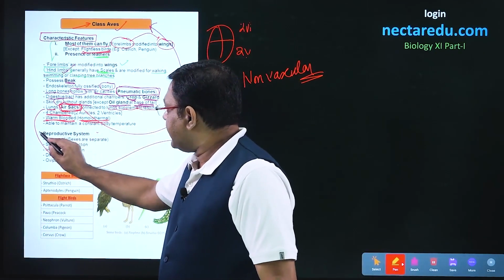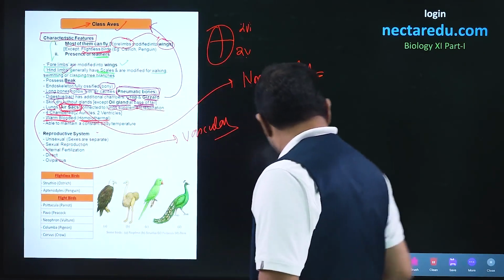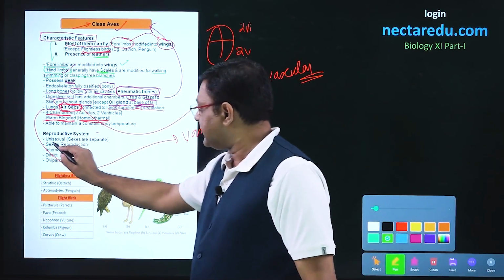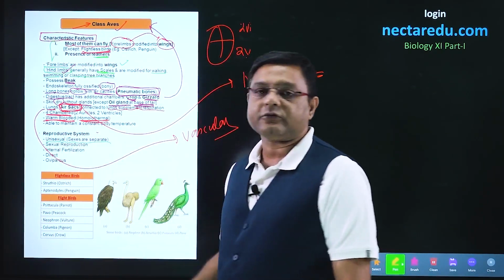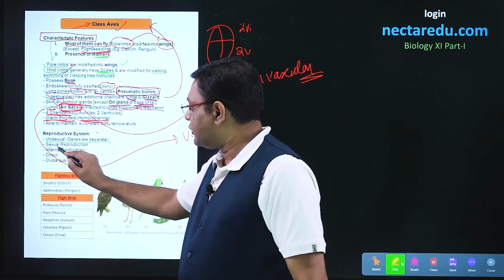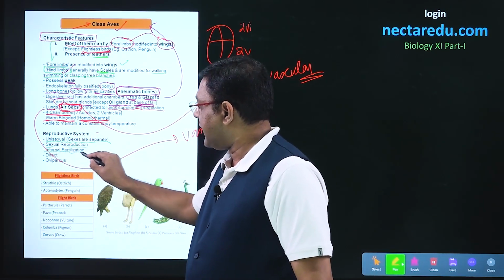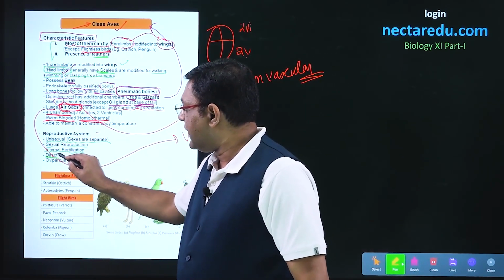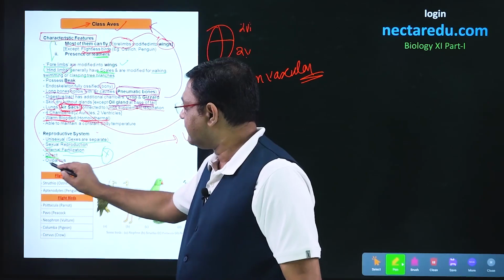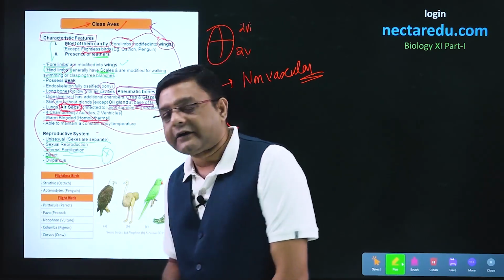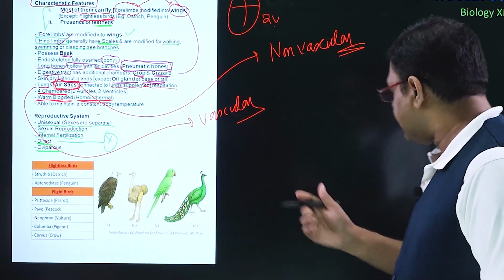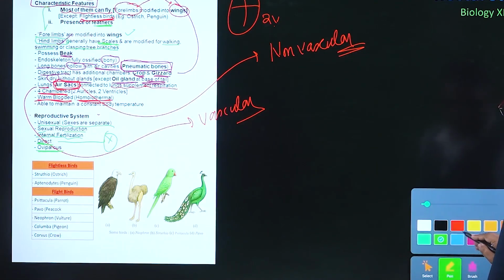After this, coming to the reproductive system. Males and females are separate obviously. So unisexual animals. Sexual reproduction is there. Fertilization will happen inside the body, internal fertilization. There will be no larva present, so direct development, and these lay eggs, so these are oviparous animals. After this, coming to the examples.